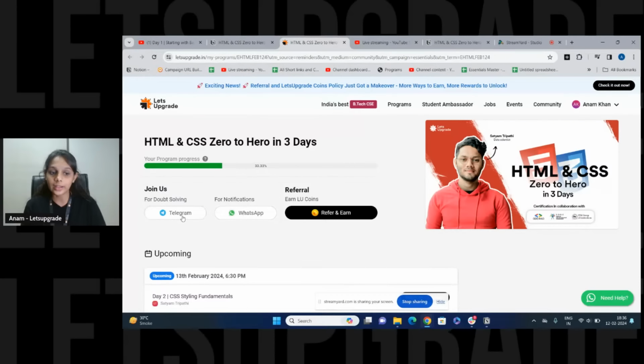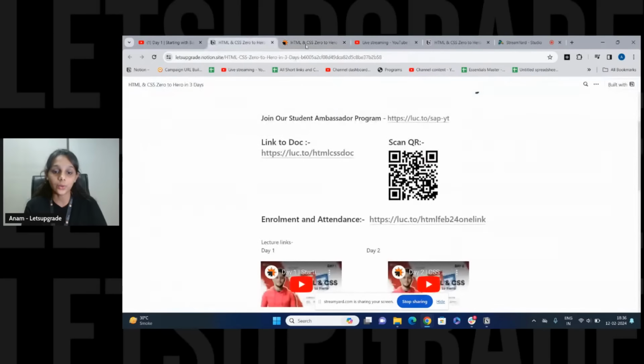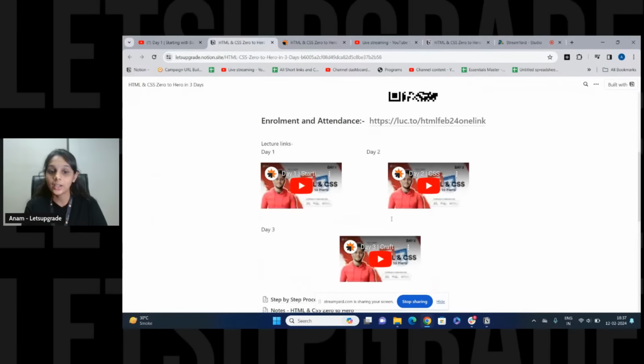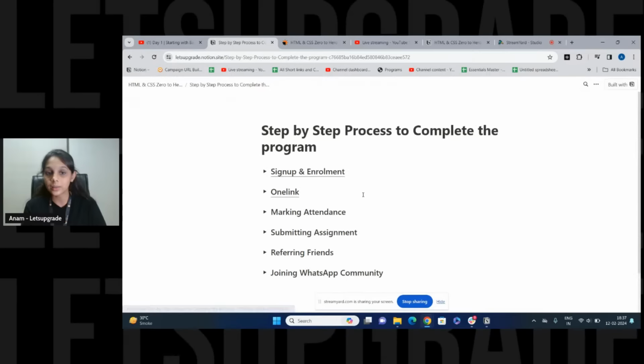Also we have a WhatsApp and Telegram group community. You can join that to get all the latest updates, invites and reminders. These are the lecture links for the session, and here we have a step by step process on how to complete the program, how to mark your attendance, how to submit assignments. If sir gives you any assignment, you will see the submit assignment option below the mark attendance option.